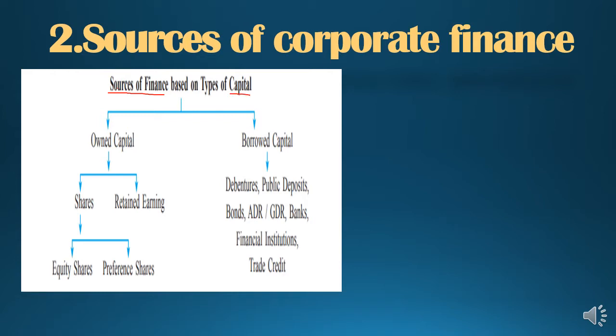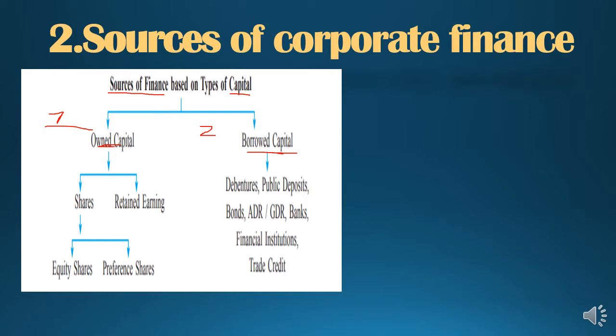So now we are going to see types of capital. This question can be asked in two ways, students. First, sources of finance, or it can also be asked like this, types of capital. So the answer will be one and the same. You can see our first source of finance is own capital and the second source of finance is borrowed capital, or we can say the first type of capital is own capital and the second type of capital is borrowed capital,